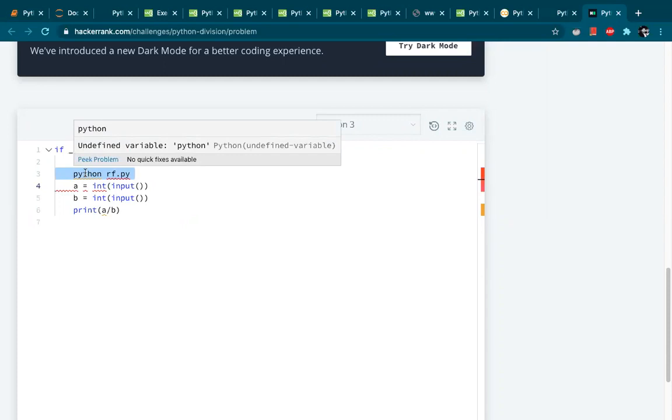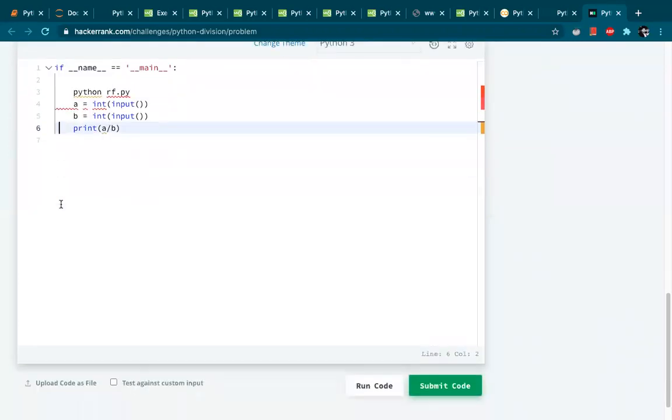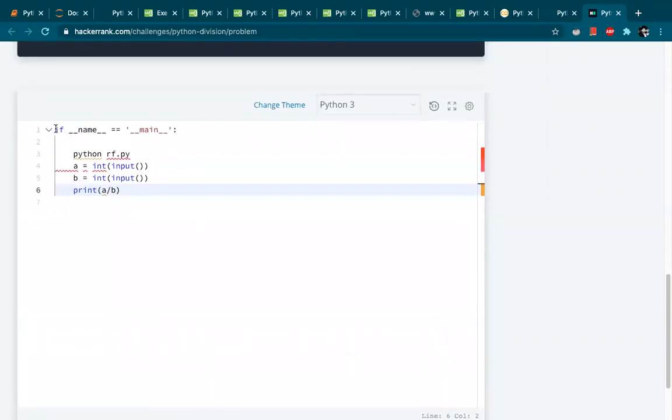And otherwise, if you are just basically running it as a script, then its name gets set to this particular function. Okay, main function. So by checking this particular value, you can easily run this piece of code. And why is HackerRank using it? It is directly submitting it, right? So that is why it is just giving it here, so that it doesn't get assigned to a different module name. It automatically gets assigned to this one only, and whatever code is here, it gets executed.